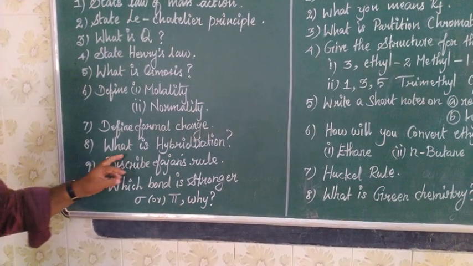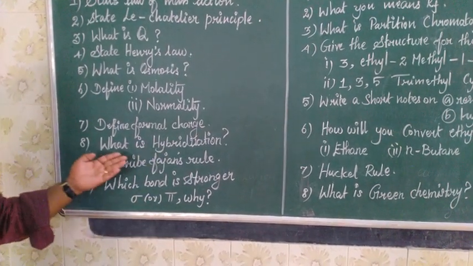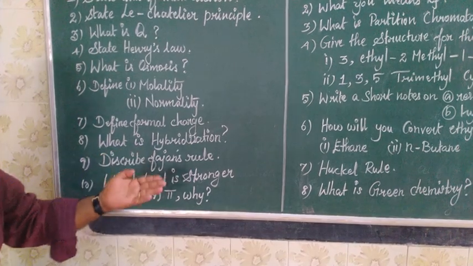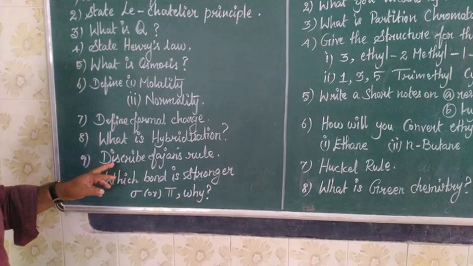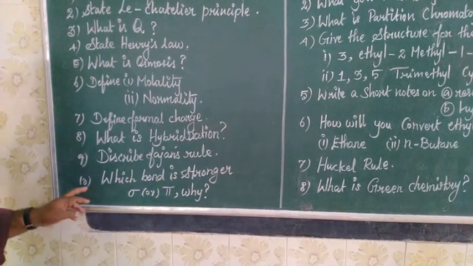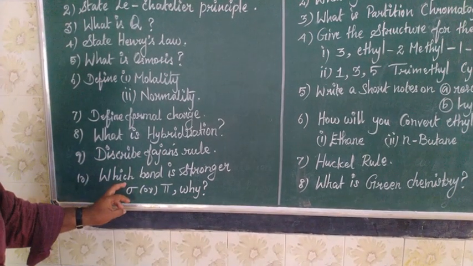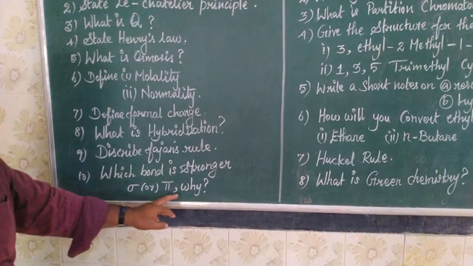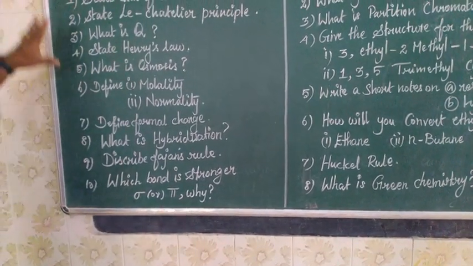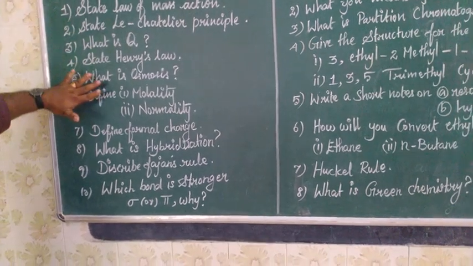Next one, what is meant by hybridization? The intermixing of orbitals is called hybridization. Another one, describe the Pauling's rules. Next one, which bond is stronger, sigma or pi bond? That completes this section.